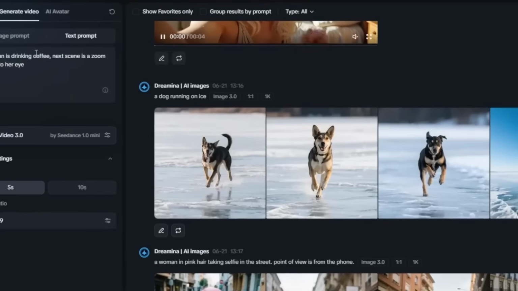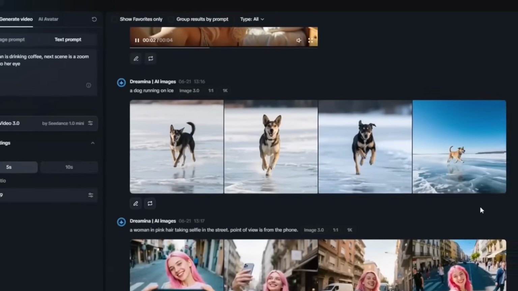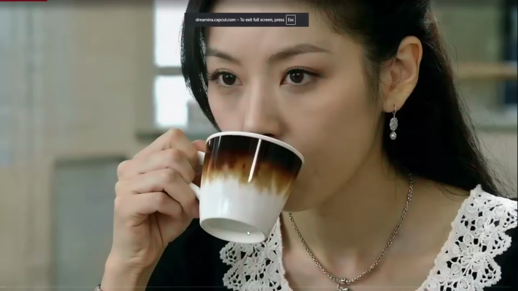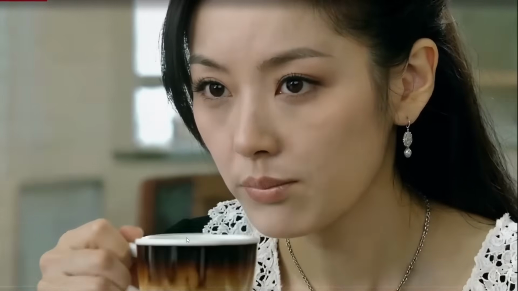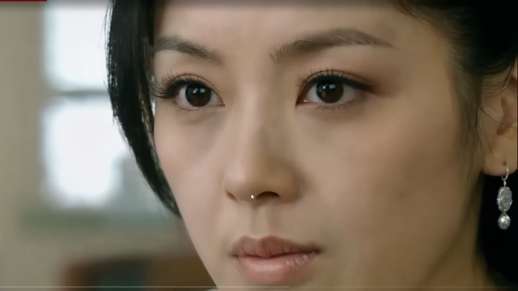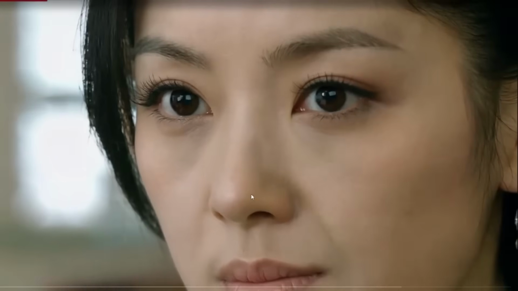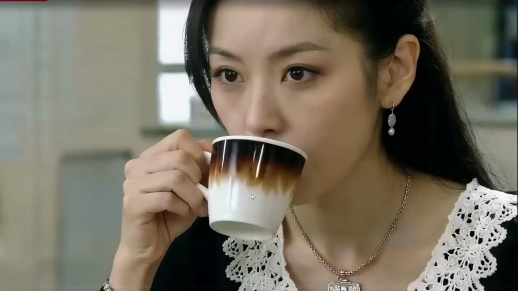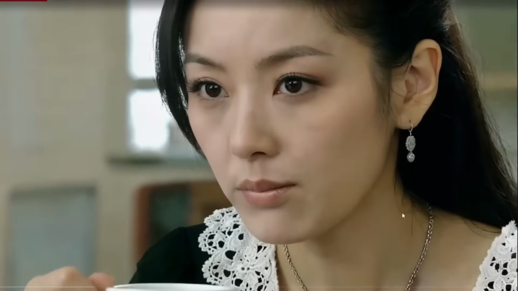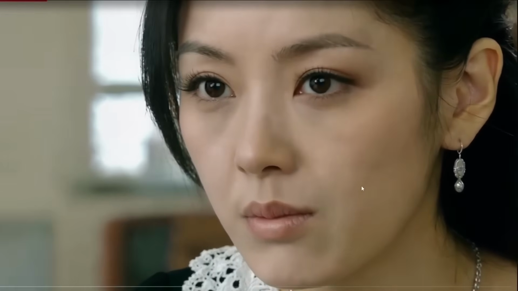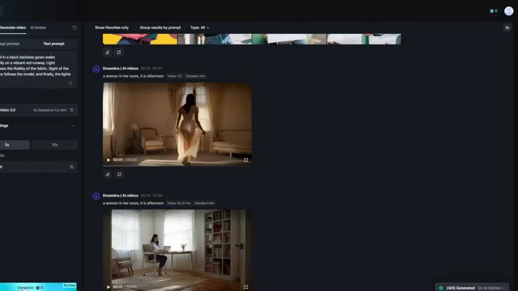All right, so yes, I have this one of a woman drinking coffee, and the next scene is a zoom into her eye, and let's see how it performs. All right, so this is the result. Let's take a look. I want you to look at the quality of this result, and this is amazing. So as you can see, the woman is drinking coffee. There are no weird morphing issues, and it looks very realistic. As you can see, it did a very, very good job over here.